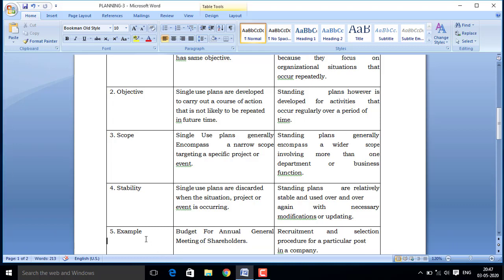Now next is on the basis of example, a single use plan.